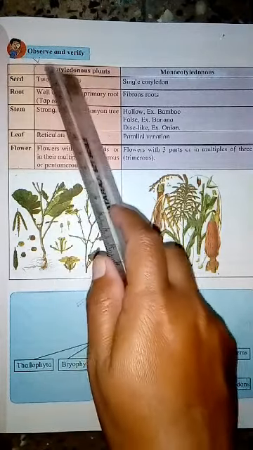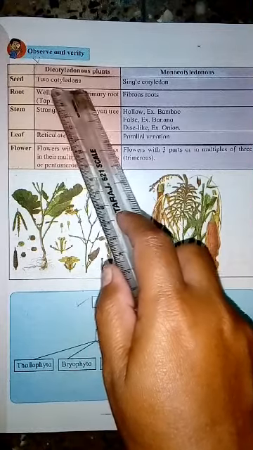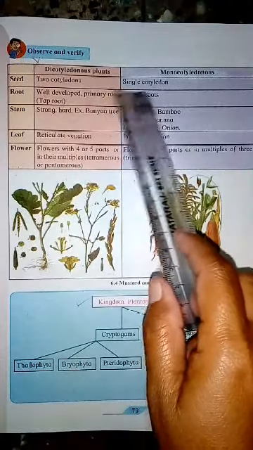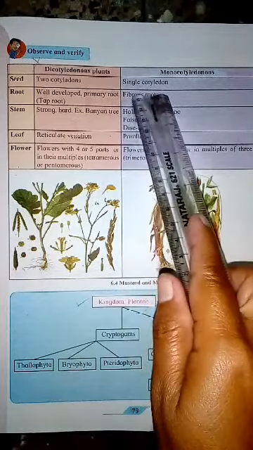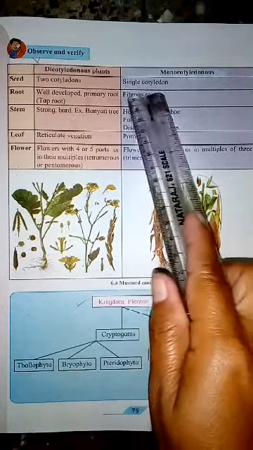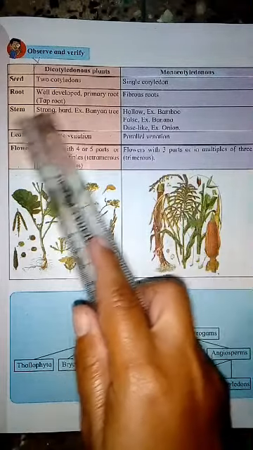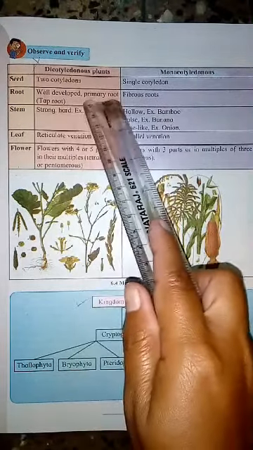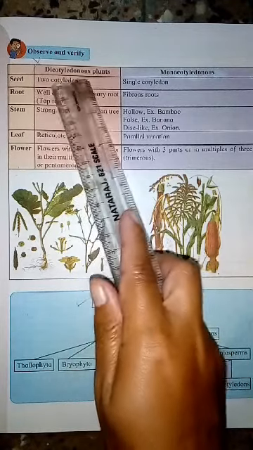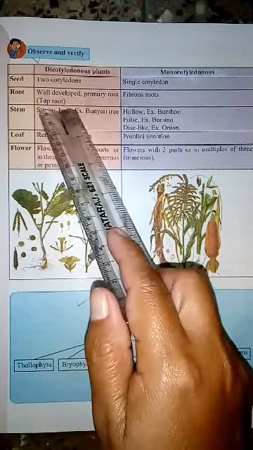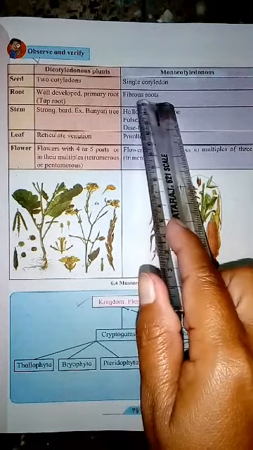Seeds in dicotyledonous plants have 2 cotyledons. In monocotyledonous plants, seeds have a single cotyledon, so they cannot be divided into 2 halves. Roots: well developed primary roots or tap roots in dicotyledonous plants. In monocotyledonous plants, the roots are fibrous roots.